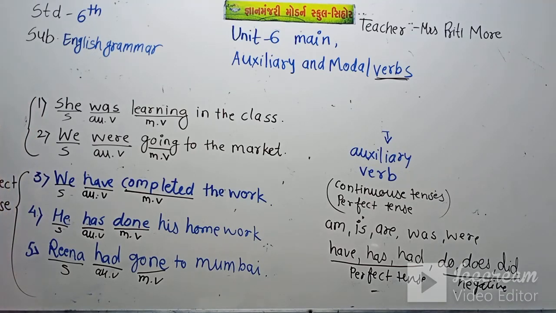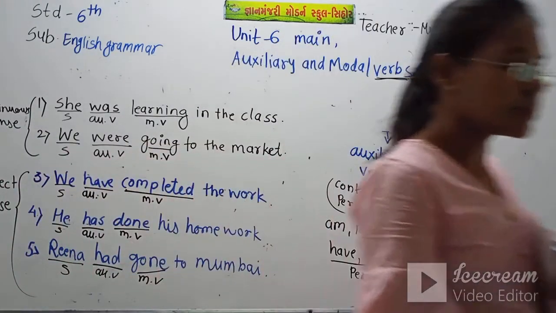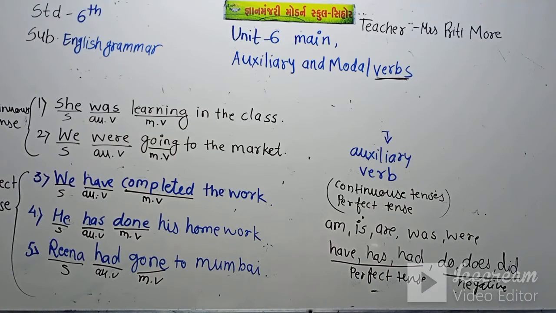And this is the continuous tense. These all three are the perfect tenses. 3, 4, 5.